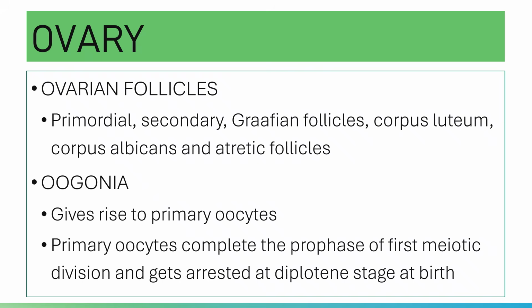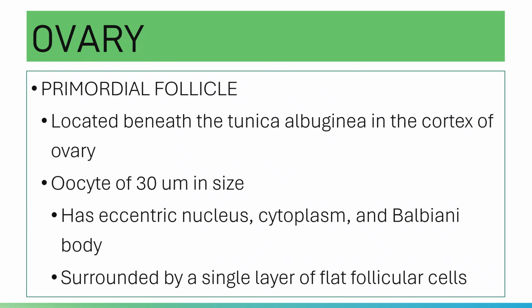With that, your primary oocyte, from birth to puberty, the follicles will remain in the dormant phase. You have your primordial follicles. These are located just beneath your tunica albuginea in the cortex of the ovary. Your primordial follicle consists of an oocyte which is 30 micrometers in size.